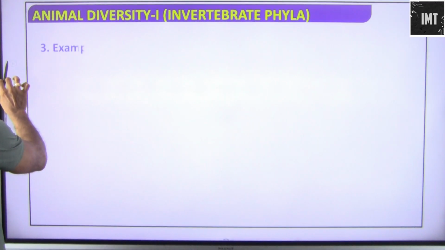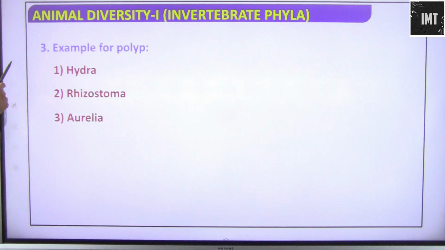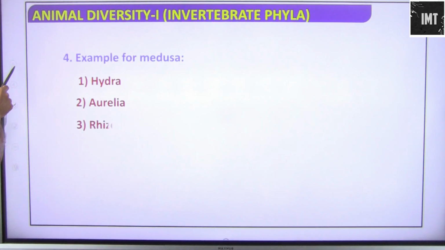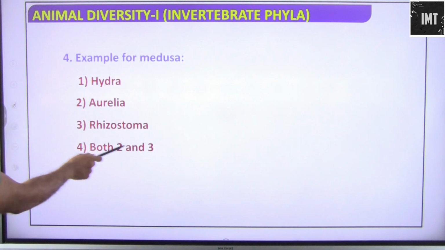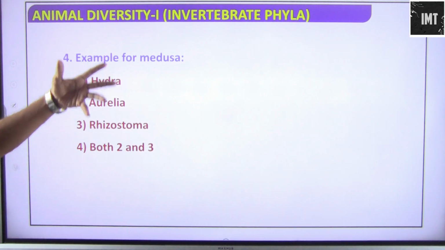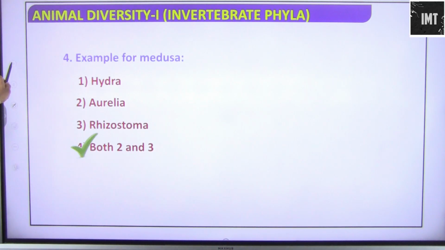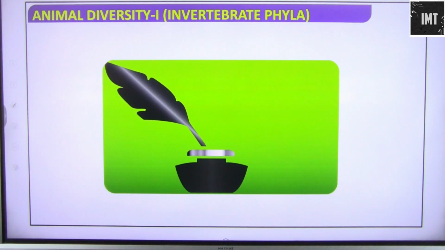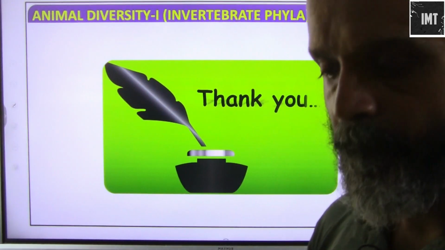Examples for polyp: Hydra, Rhizostoma, Aurelia or Adamsia. So Hydra is the example. Examples for medusa: Hydra, Aurelia, Rhizostoma, or both 2 and 3. Medusa means basically the movable form. So it will be both 2 and 3, that is Rhizostoma and Aurelia.